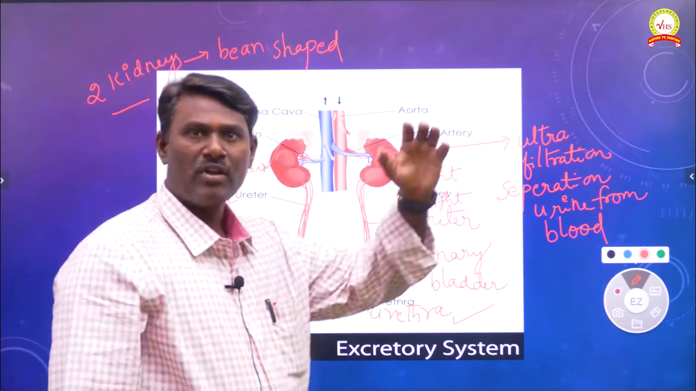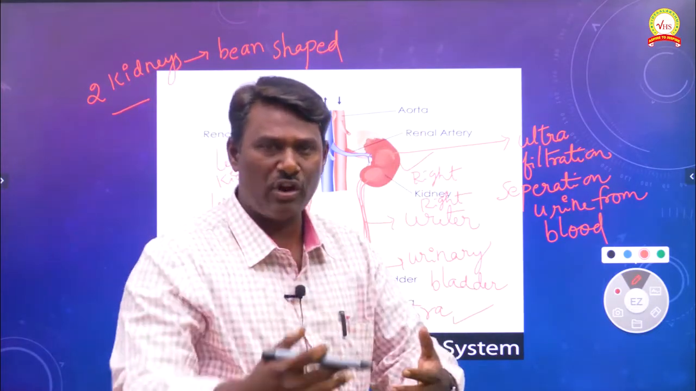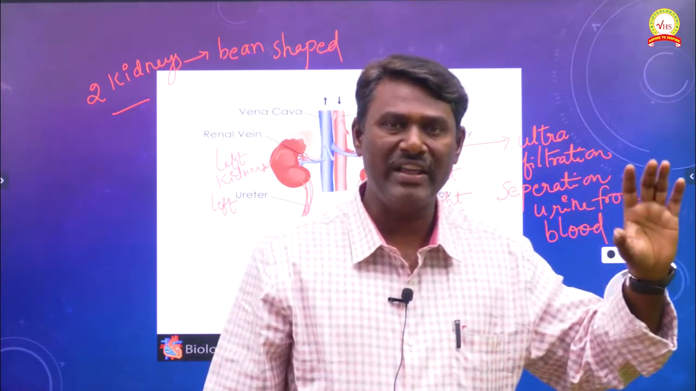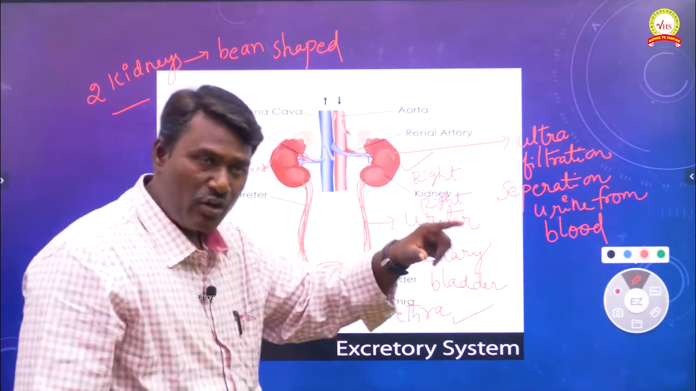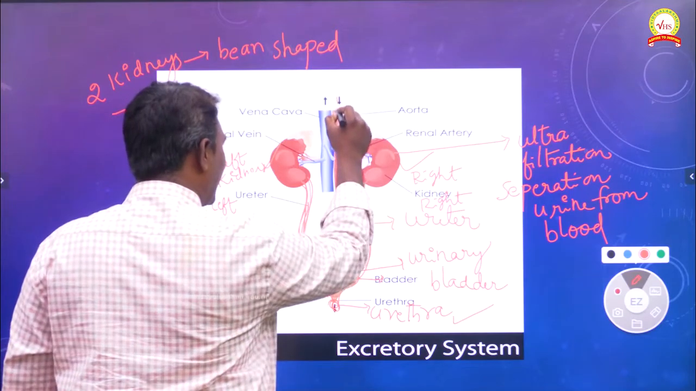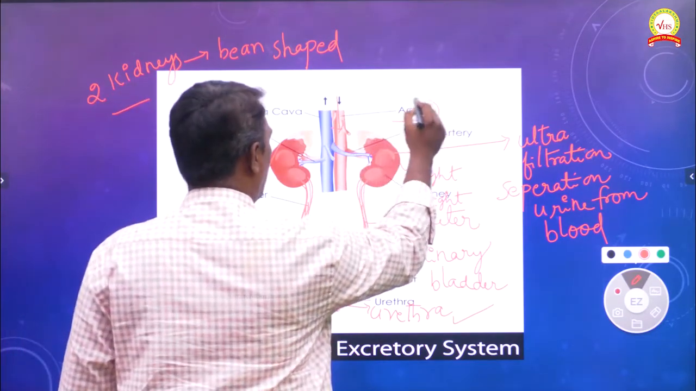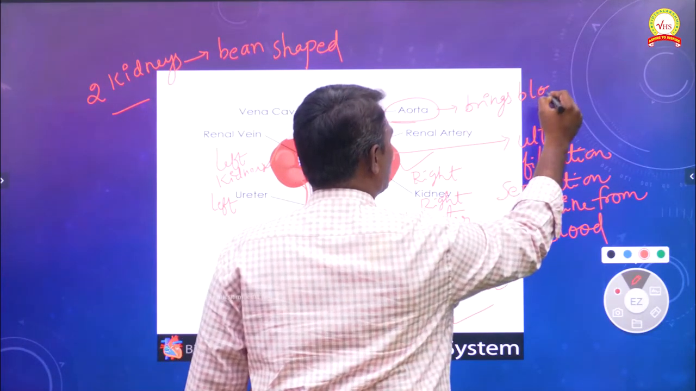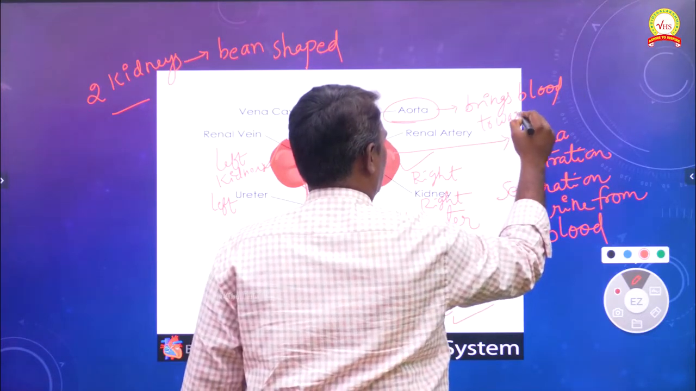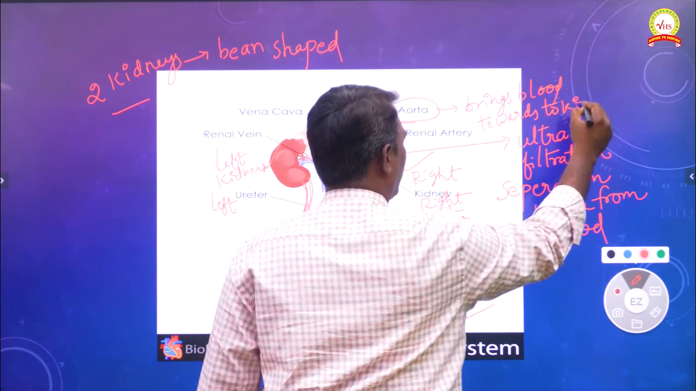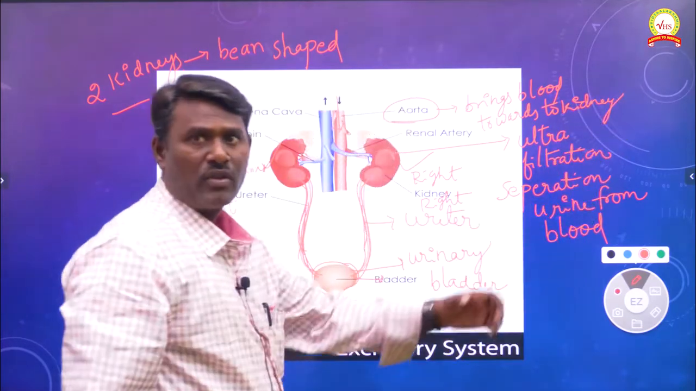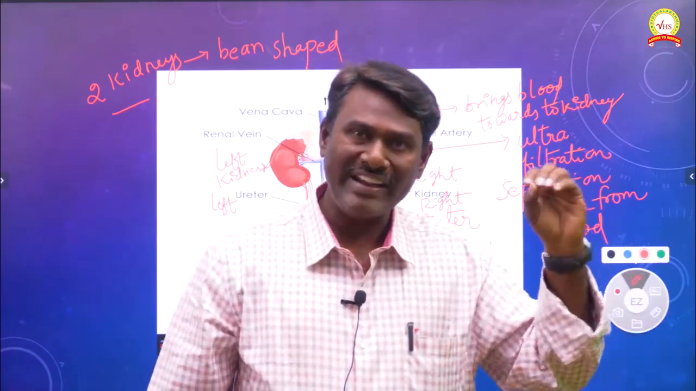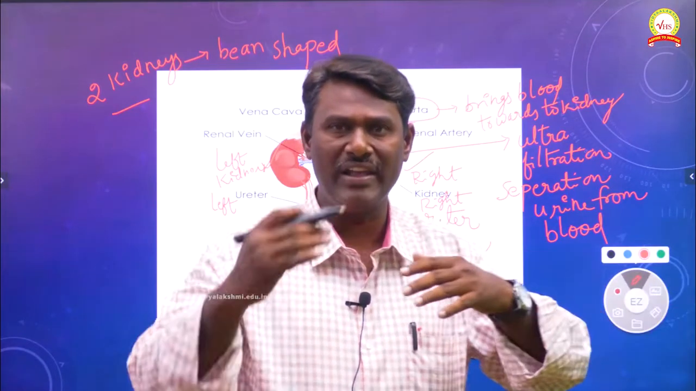Now we can see the ultrafiltration process. Just now I told you kidneys play an important role in ultrafiltration. For the ultrafiltration process, the kidneys compulsorily need blood. The blood is brought towards the kidneys by the aorta. The aorta brings blood towards the kidneys. So the blood received by the kidneys through the aorta or artery undergoes ultrafiltration by the kidney. So finally urine has been formed.